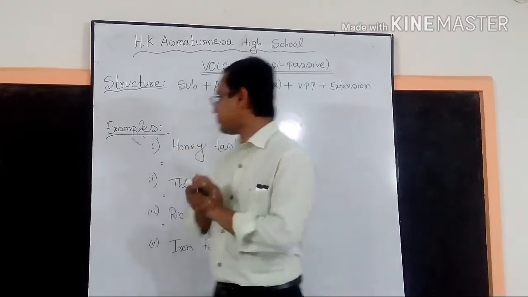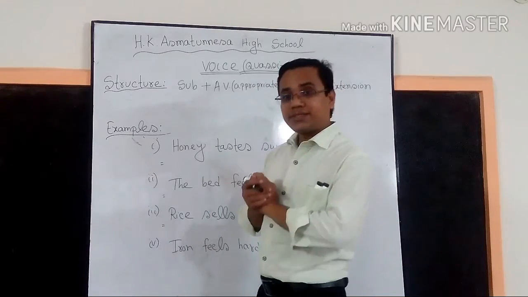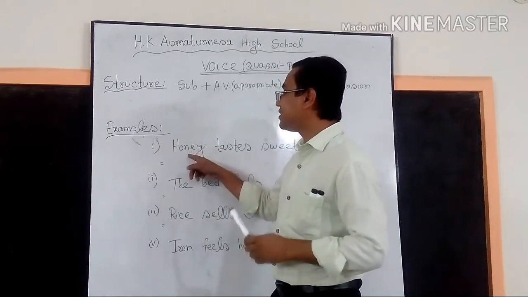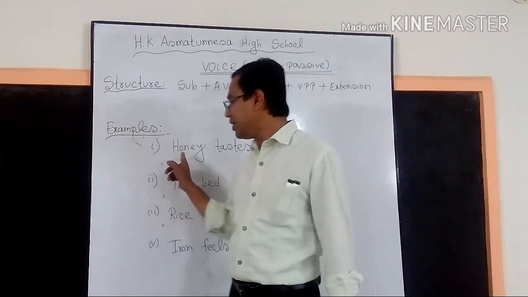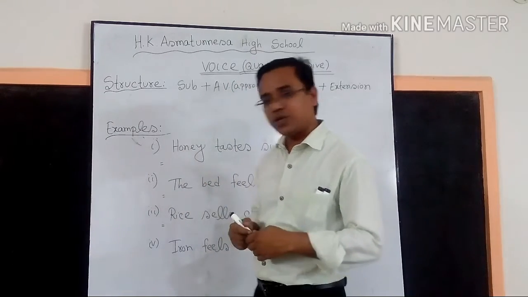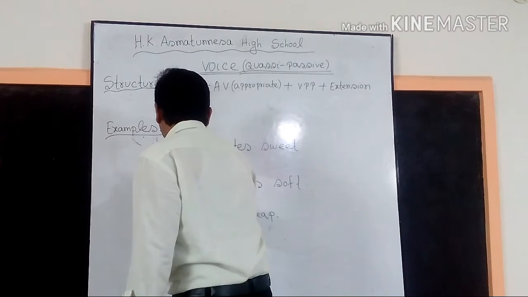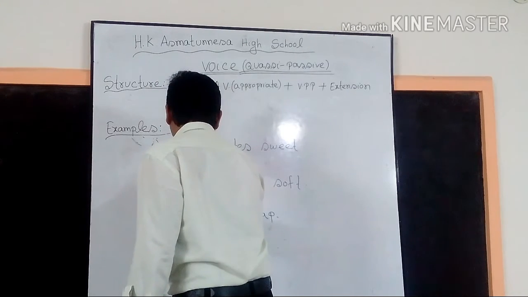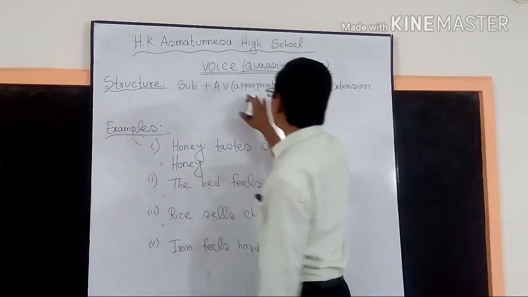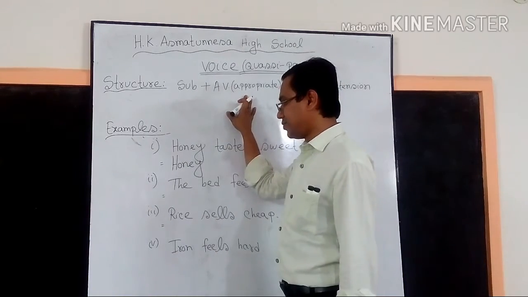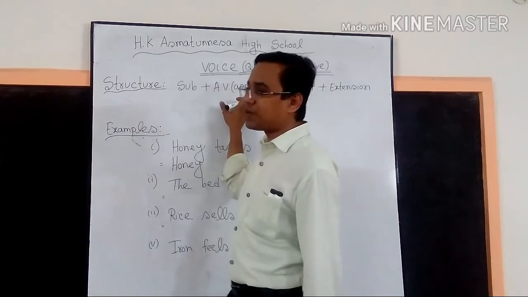Okay. So what is the subject of the sentence? The subject of the sentence is honey. So we will make it the subject of the sentence. When we need to change it, I will write honey. Then we will write the appropriate auxiliary verb. So what will be the appropriate auxiliary verb?